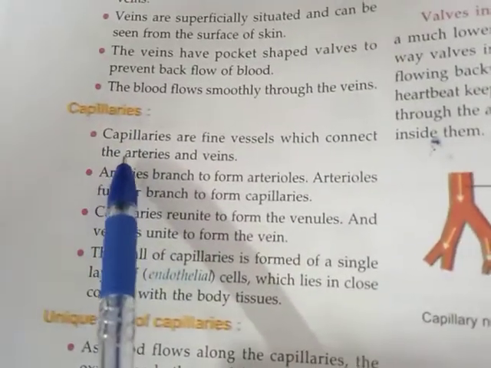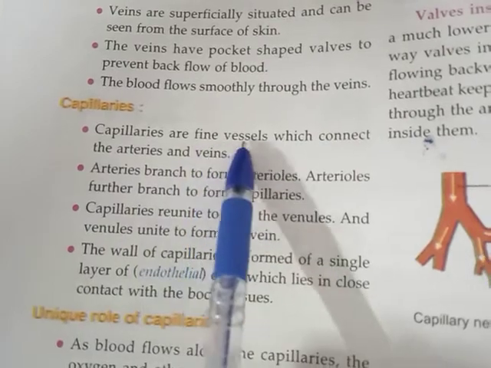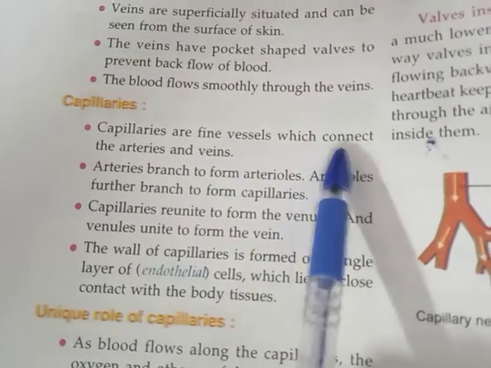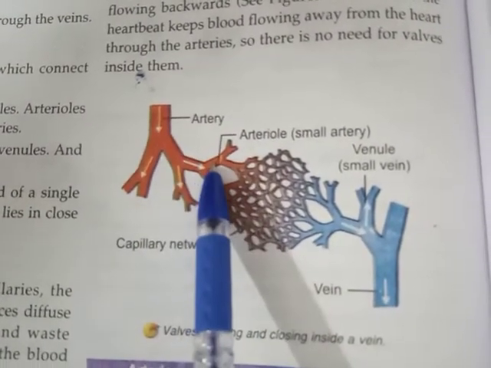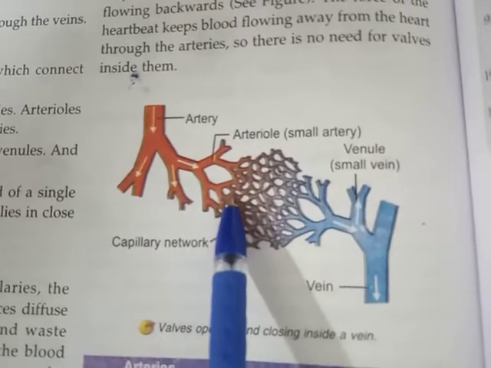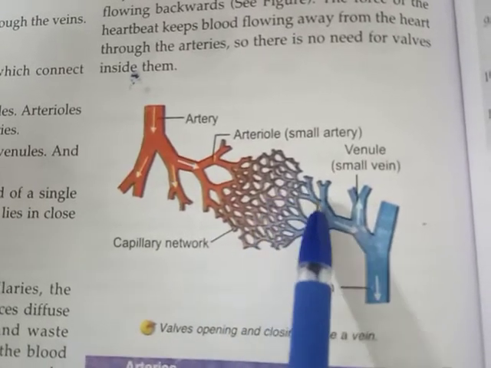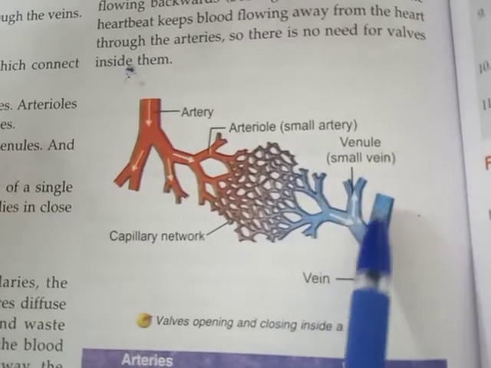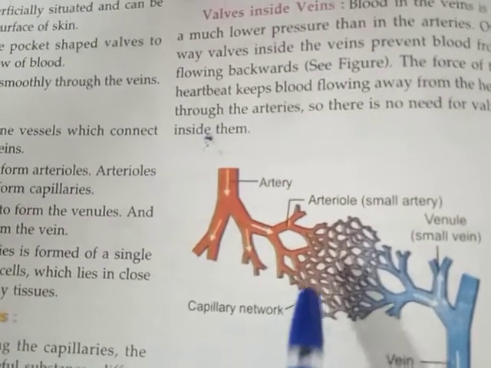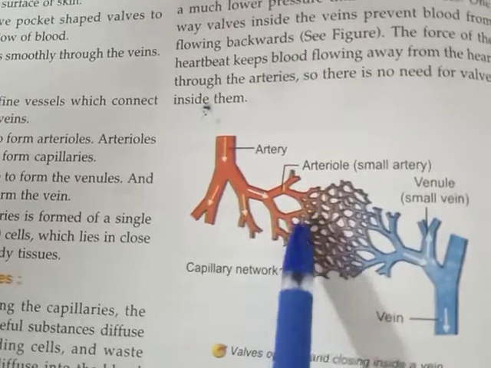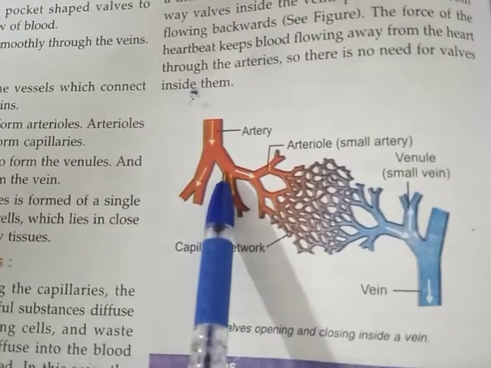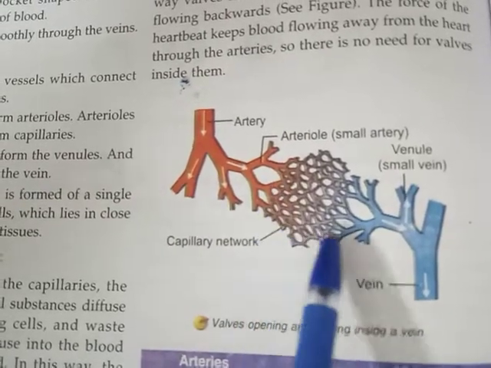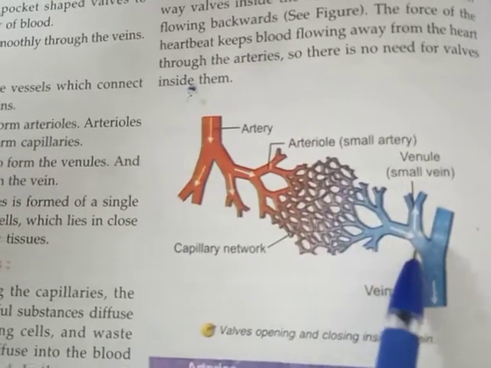Capillaries. Capillaries are fine vessels which connect the arteries and veins. We can see here in this diagram, this is the artery, these are the arterioles, and arterioles end in the capillaries. These capillaries join to form the venules and then they join to form the veins. So these capillaries are fine vessels which connect the arteries and the veins. This is the artery, this is the vein, and these capillaries connect the arteries and the veins.